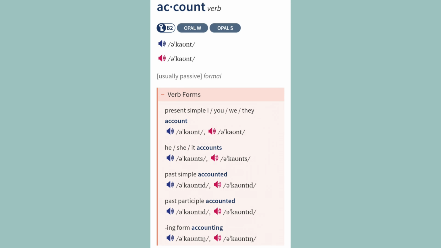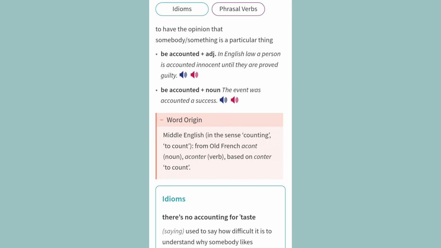Account. Verb. Usually passive. Formal. Verb forms. Present simple: I, you, we, they account. He, she, it accounts. Past simple: accounted. Past participle: accounted. -ing form: accounting. To have the opinion that somebody or something is a particular thing.